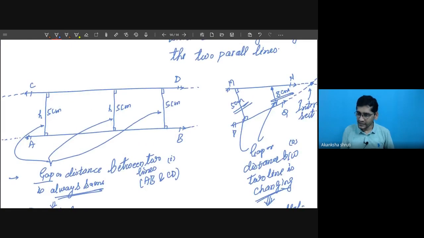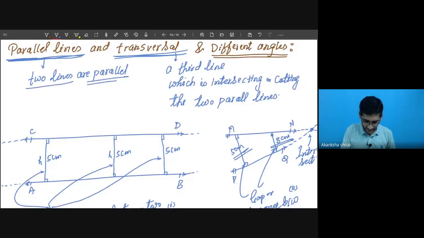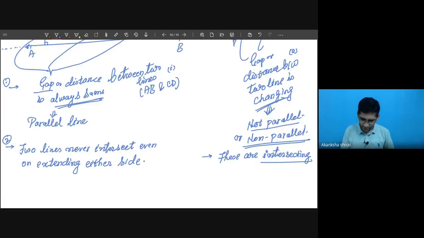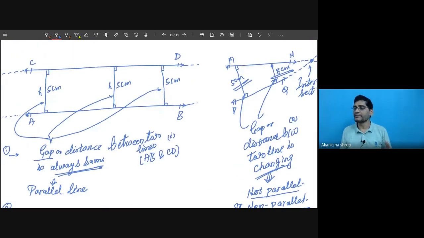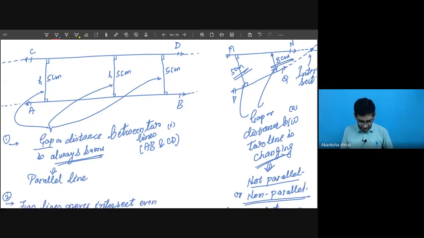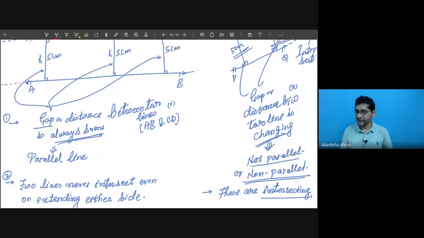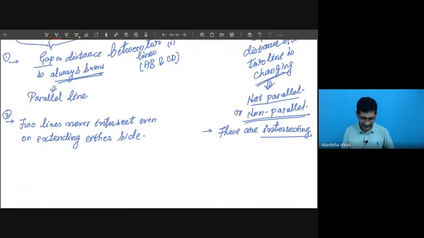Okay, are we getting this? So this is the meaning of parallel lines. What is a parallel line? You can use this as the definition or even this one as the definition. Both are equally acceptable. Two lines in which the gap or distance between them always remains constant, or two lines which can never intersect each other even on extending either side, are called parallel. Okay students, these are the definitions I have written.